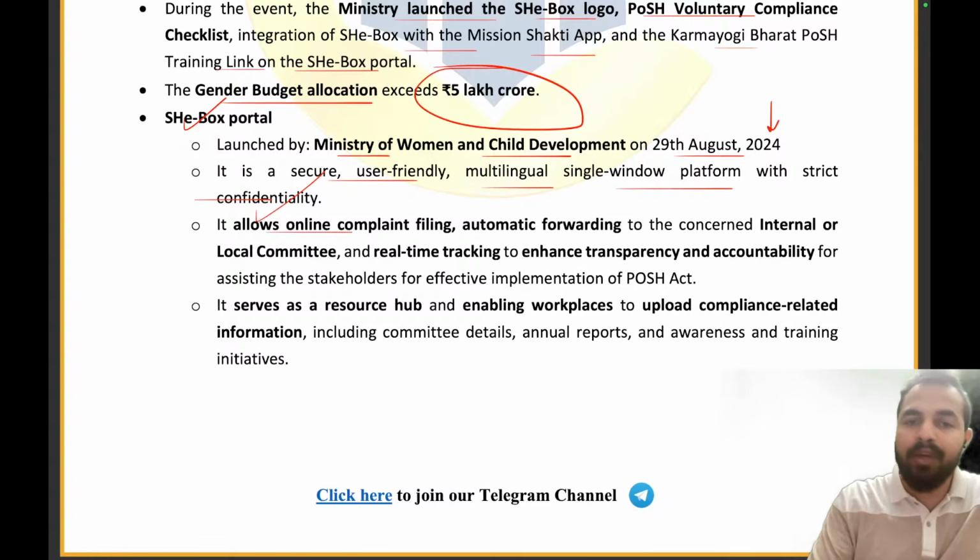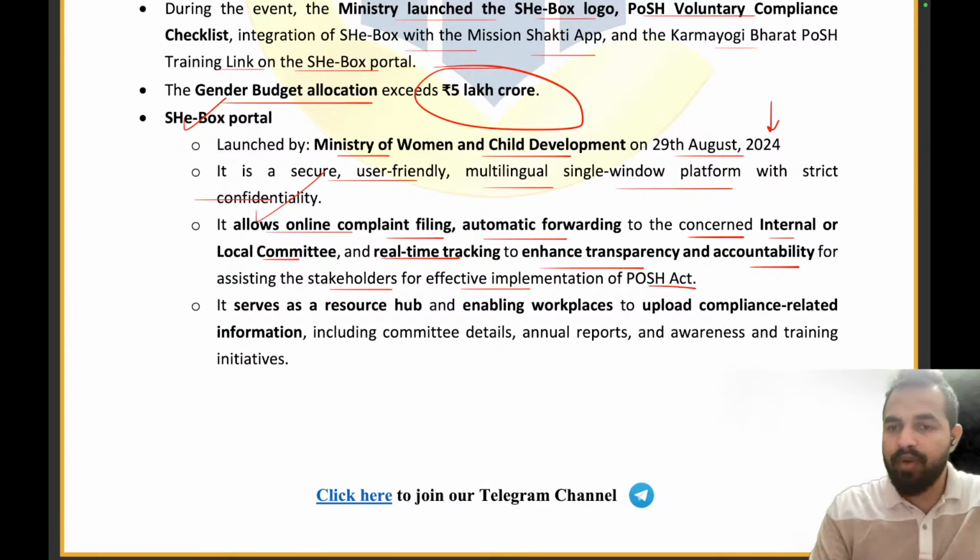It allows online complaint filing, automatic forwarding to the concerned internal or local committee, and real-time tracking to enhance transparency and accountability for assisting stakeholders for effective implementation of the POSH Act. So ऑनलाइन कंप्लेंट फाइलिंग को अलाउ करेगा, ऑटोमेटिक फॉरवर्डिंग होगी कंसर्न इंटरनल और लोकल कमेटी को, रियल टाइम ट्रैकिंग होगी टू एनहांस ट्रांसपेरेंसी एंड अकाउंटेबिलिटी फॉर असिस्टिंग द स्टेकहोल्डर्स फॉर इफेक्टिव इम्प्लीमेंटेशन.